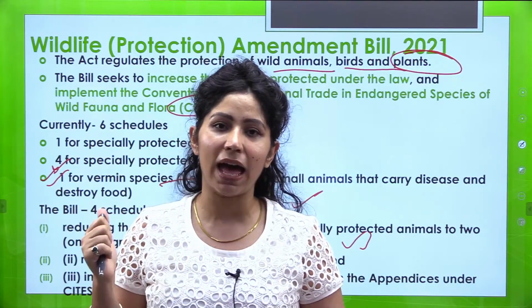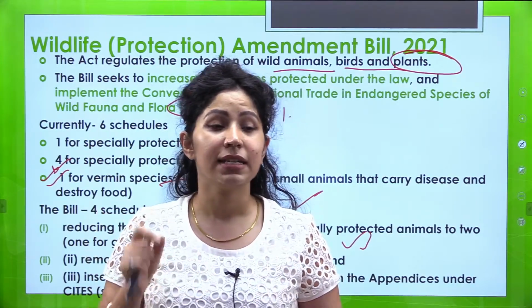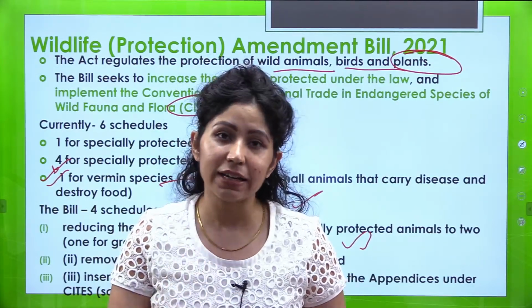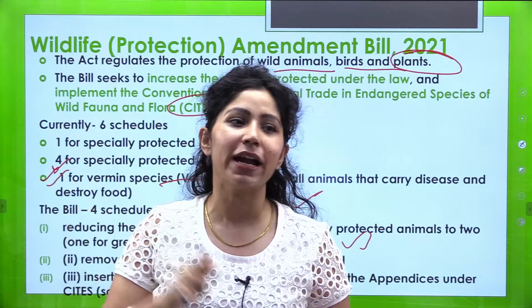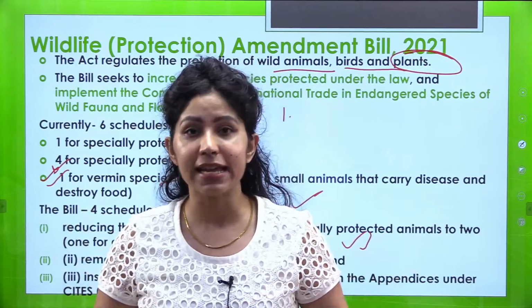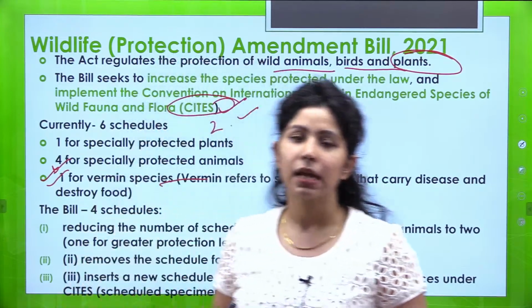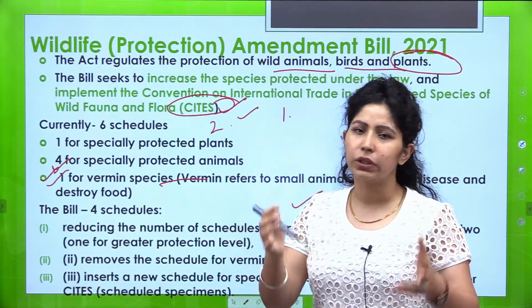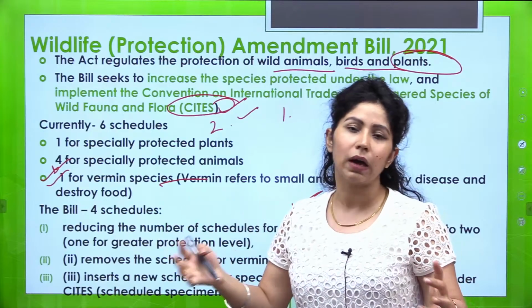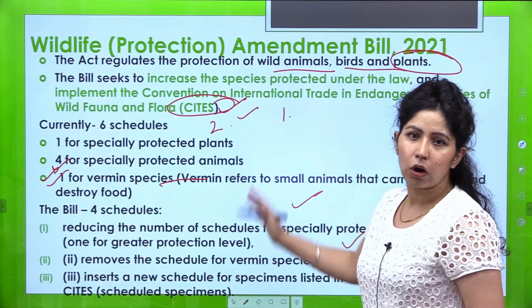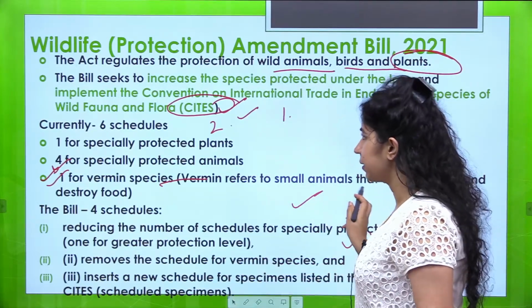So this new act, this act's another schedule 4 जो होगा वो उन species को add करेगा जो कि CITES में हैं but Wildlife Protection Act में covered नहीं हैं. So all the additional species or their specimens related to them, उनके body parts, उनकी जो मूर्तियाँ होती हैं, anything related to them will be covered under the 4th schedule of this new Wildlife Protection Act.